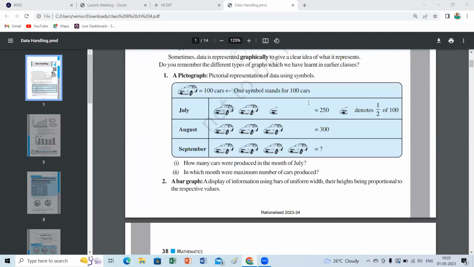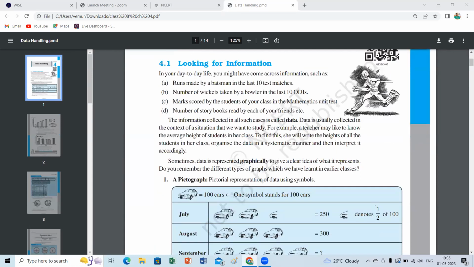Okay, we will go with it. See, children, in day-to-day life, you have come across runs made by batsmen in the last 10 test matches, number of wickets taken by a bowler in the last 10 ODIs, marks scored by the students in the mathematics unit test, number of storybooks read by each of your friends. This information collected in all such cases is called data. That means the information we are collecting is nothing but the data.